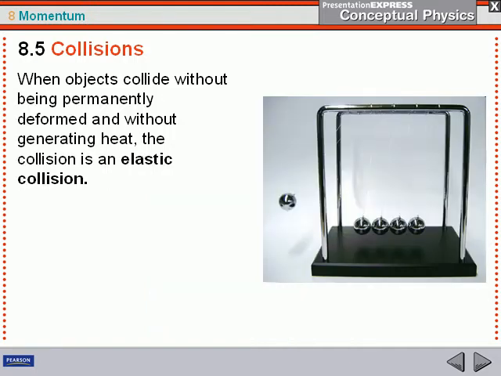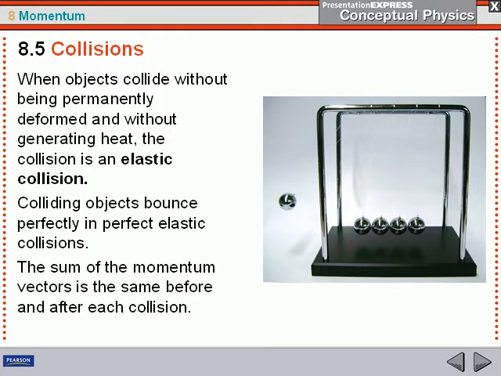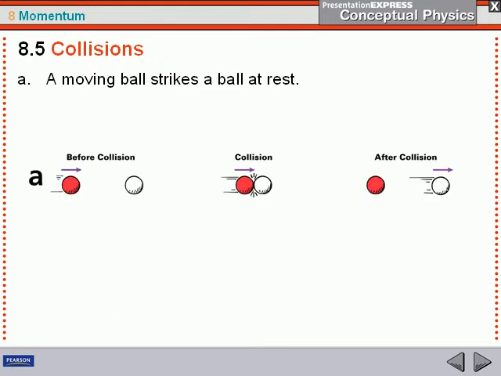When objects collide like that, we call it an elastic collision. The shape of the object isn't changed, it isn't deformed, and heat isn't generated. If they bounce perfectly, then you have a perfect elastic collision. Once again, the sum of the momentum vectors is the same before and after each of the collisions.